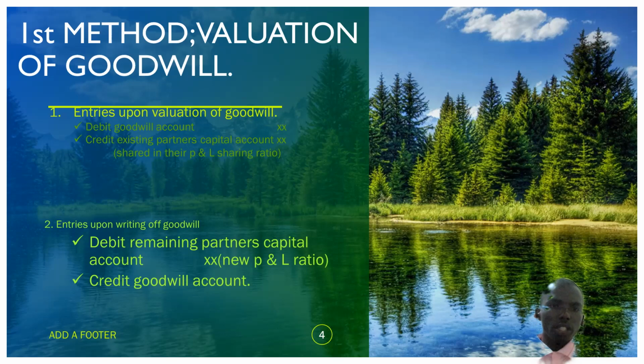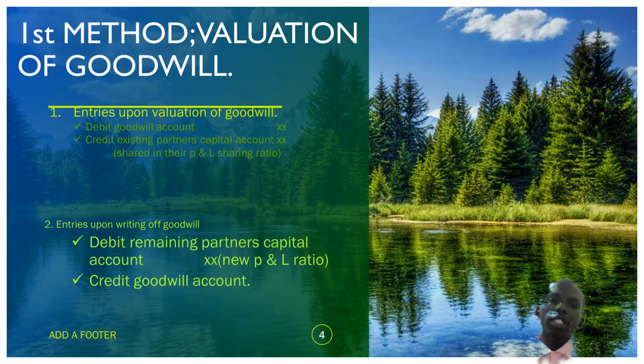The second entry is the entries upon writing off the goodwill. Remember, we have said that we have to write this goodwill off. What do we do? We debit the remaining partners' capital accounts, because they have contributed, maybe they have valued and given the land, or the retiring partner. So we debit the account.